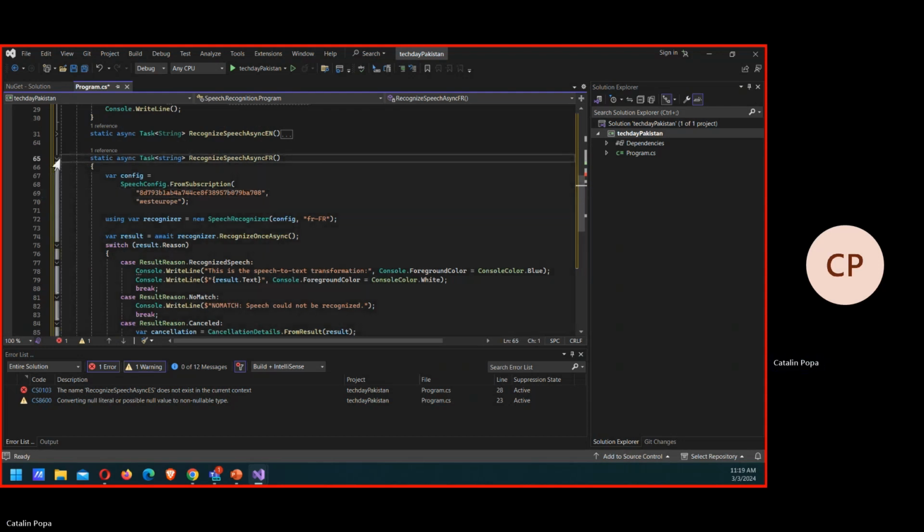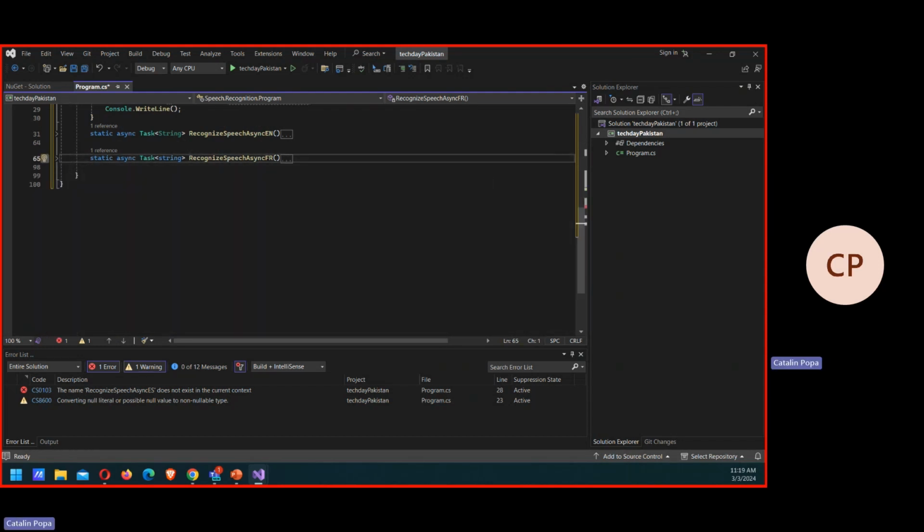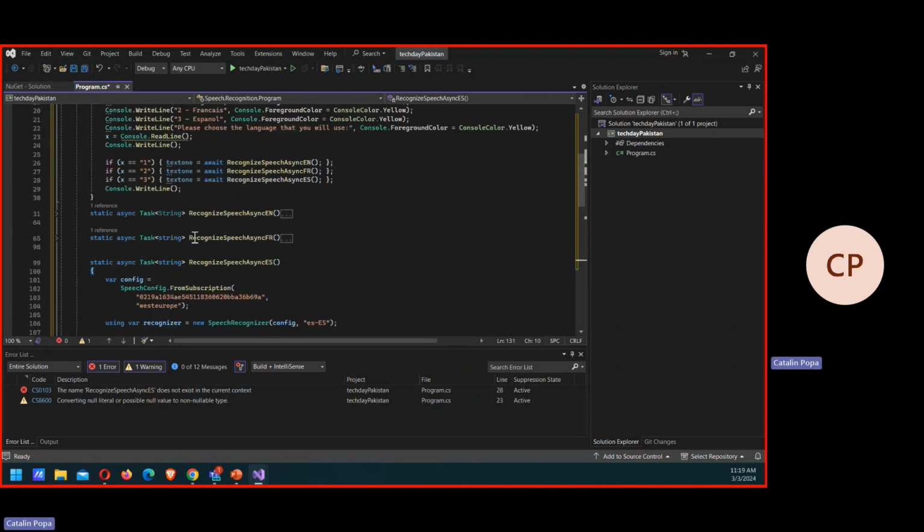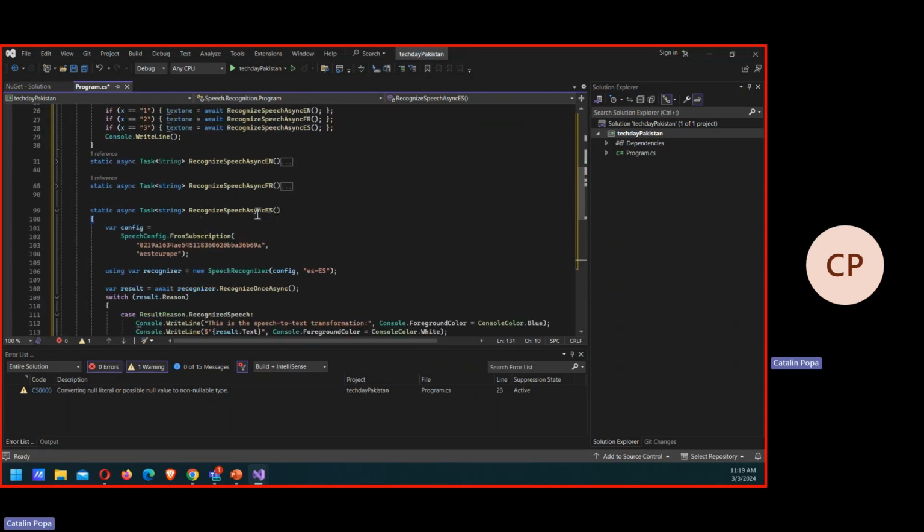And because we've done French as well, let's do also Spanish for the sake of the demo, in which this function will look exactly the same. So recognize speech, but in Spanish this time, with another language code, which for Spanish is ES.